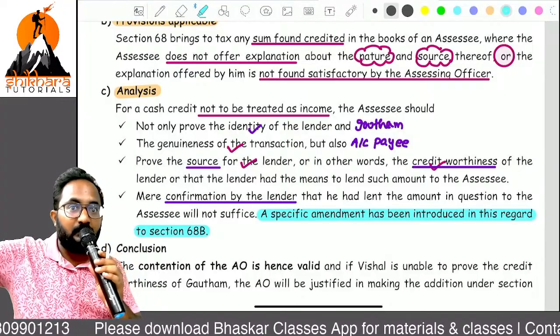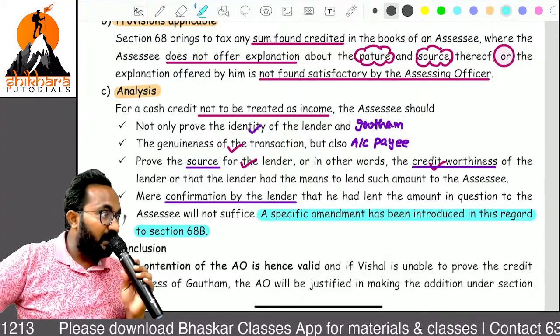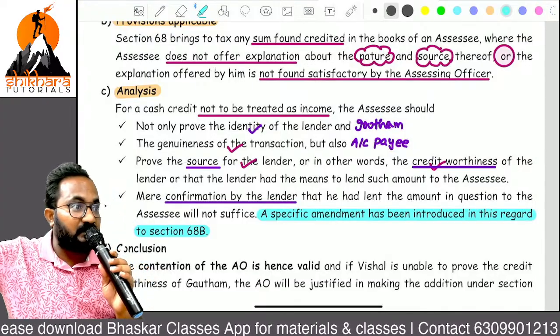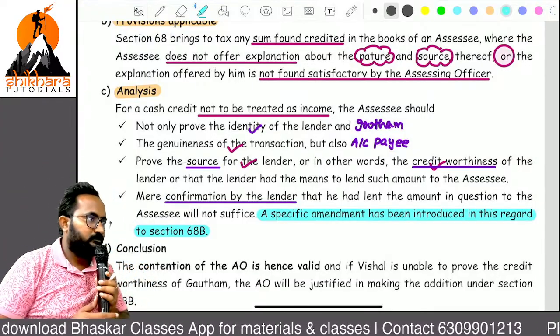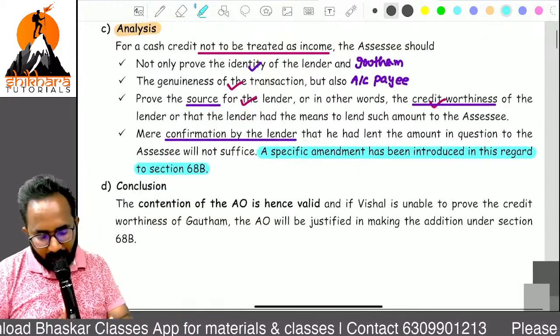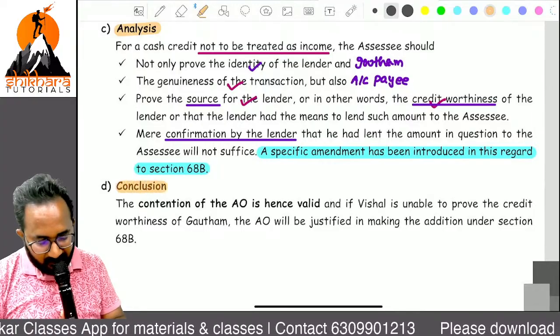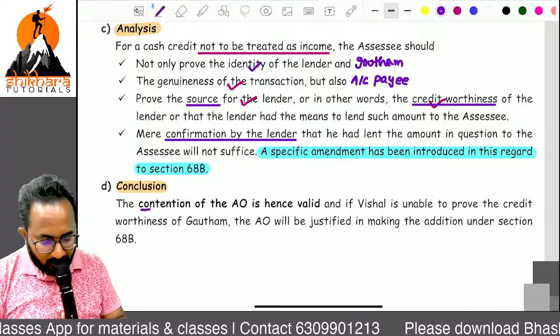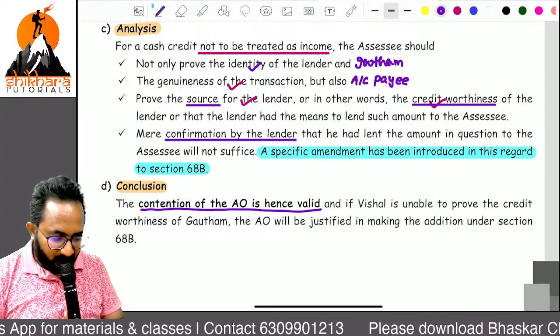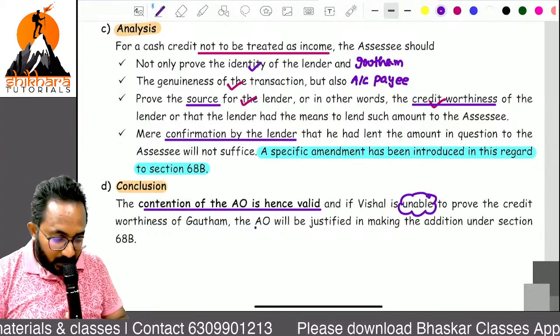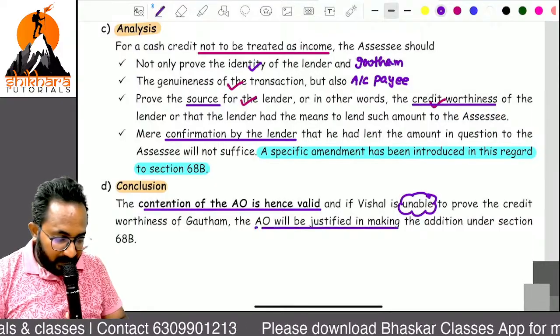Not only confirmation, along with that confirmation, now you have to prove the creditworthiness of what, ma? The lender. So last one, AO contention is correct or incorrect? AO contention is correct only. Yes. If Vishal is unable to prove the creditworthiness of Gautam, AO will be justified in making that addition